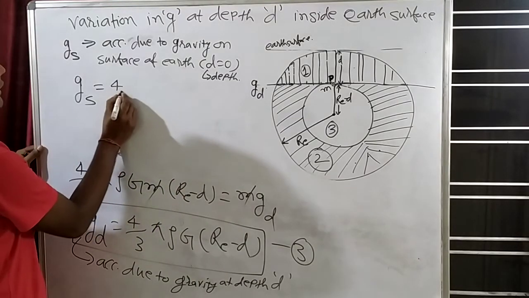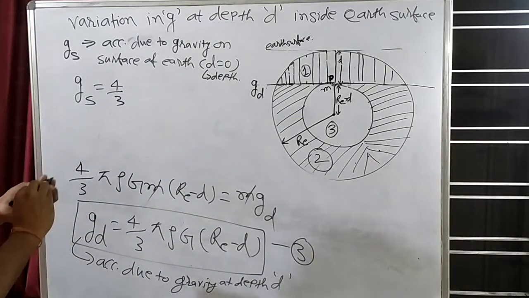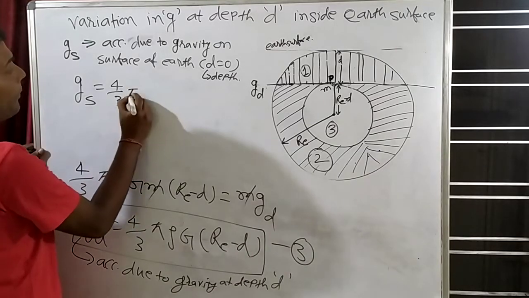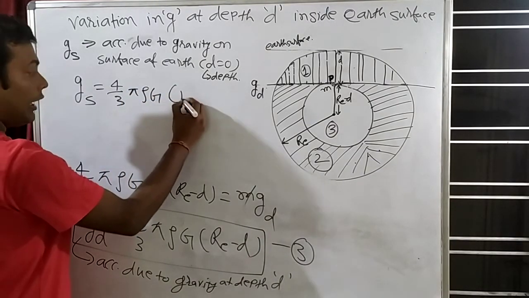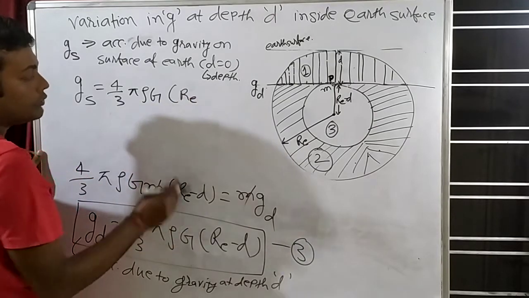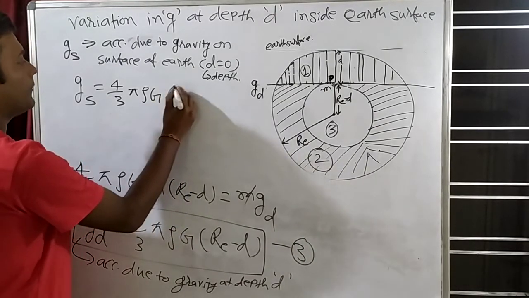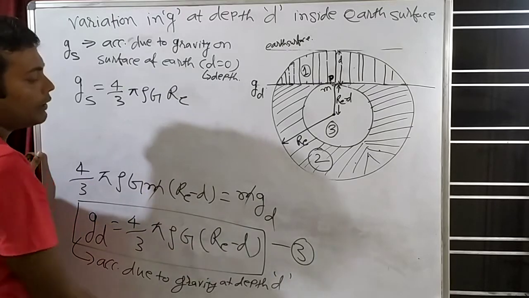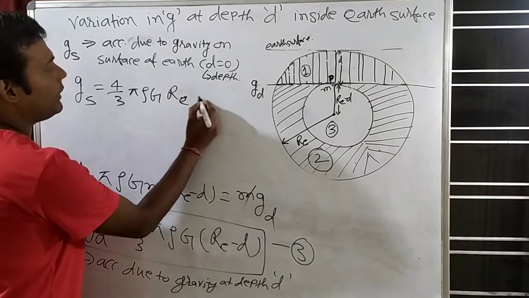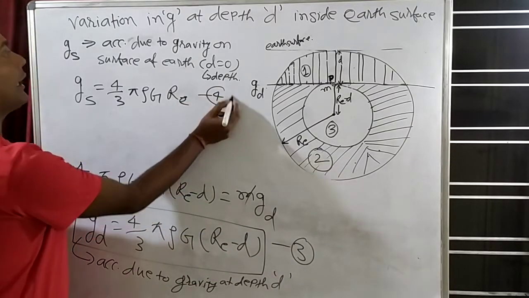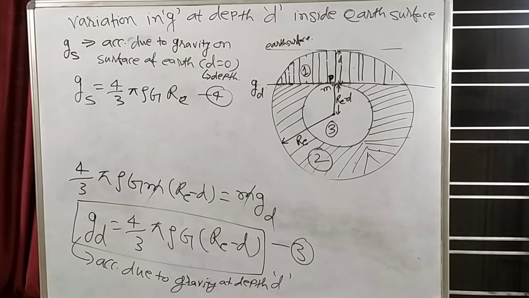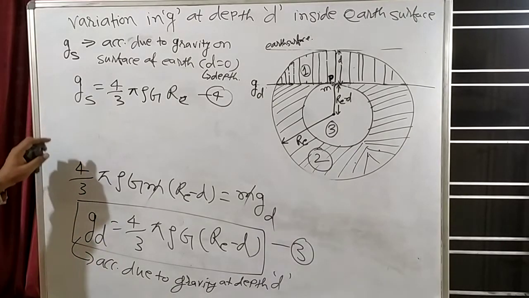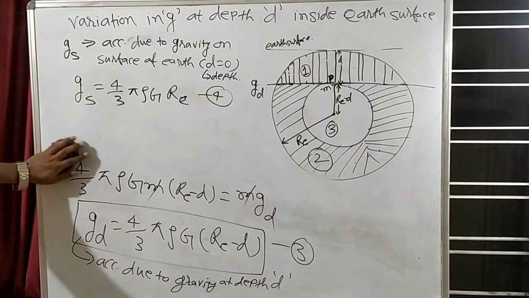So what will be the equation? 4/3 π ρ G (r_e − 0). So that will be how much? r_e, because this will become 0. So r_e minus 0 has no meaning, so I am directly writing this. This is equation number 4. See, equation number 3 is this. Equation number 4 is this.